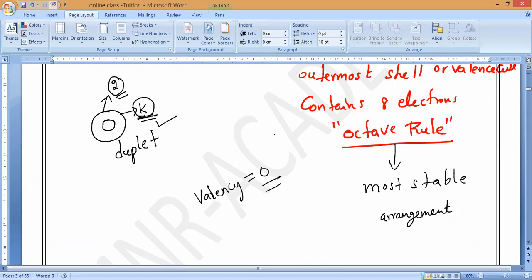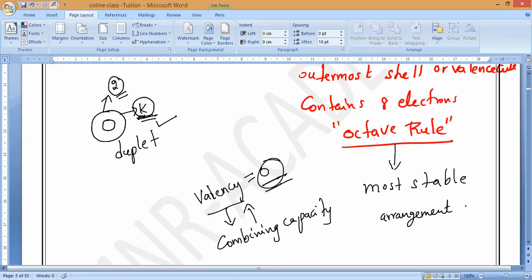Okay. Valency means, remember, how much it can donate or how much it can receive. That is what we can say is the combining capacity. The combining capacity of an element is called valency. So now, if 8 electrons are already there, there is no donation and no receiving, correct or not? So what is the combining capacity? 0. That's all. No donation, no receiving. That is why the combining capacity of elements like inert gases is 0. Valency equals 0. Understand, Karthikeyan?